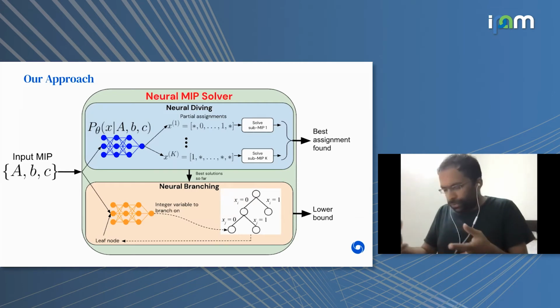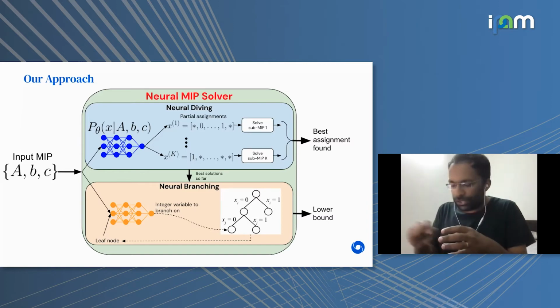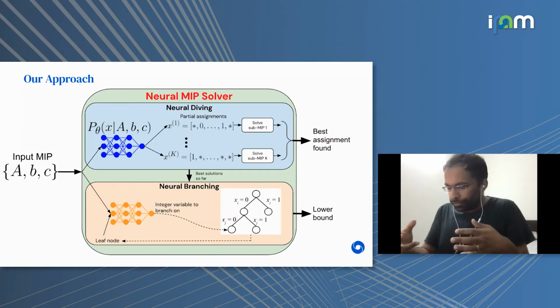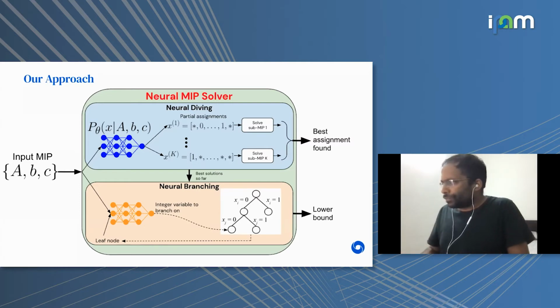Then the second component, which proves a lower bound, we call neural branching. As I mentioned before, this involves tree search. The way we apply learning to this tree search is by learning a branching policy that says, given the current search tree, pick a leaf node, and then at that leaf node, decide which variable to branch on next in order to expand the search tree. So the choice of the variable is made by a neural network such that it can prove the lower bound in as few steps as possible.